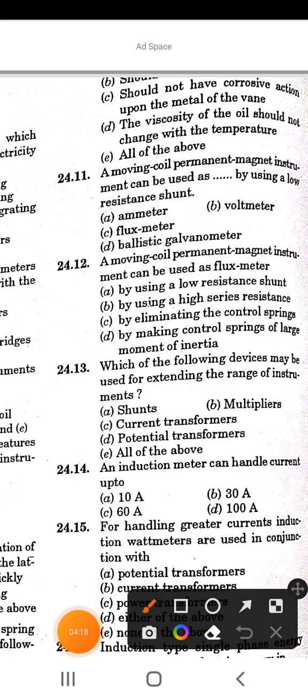Next question is, a moving coil permanent magnet instrument can be used as a fill in the blank by using a low resistance shunt. So options are ammeter, voltmeter, fluxmeter, ballistic galvanometer. So the answer of this question is ammeter.